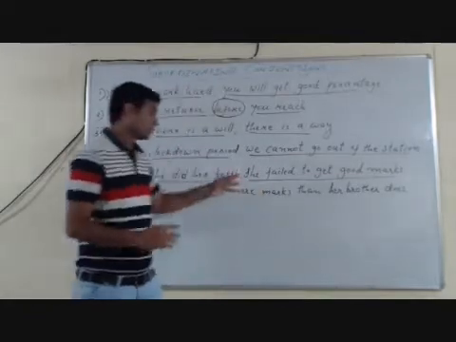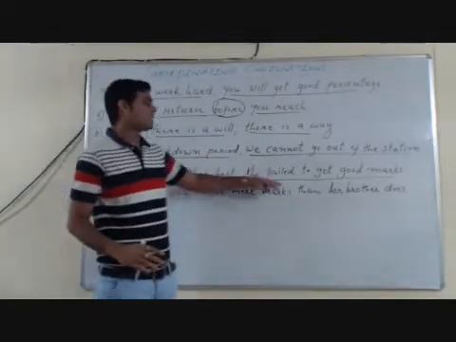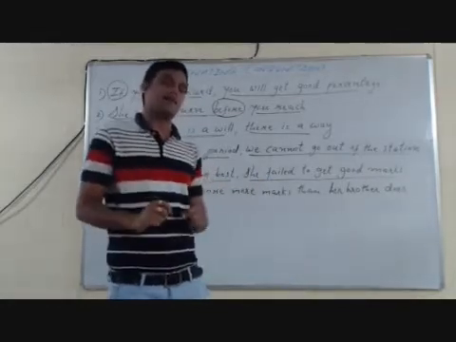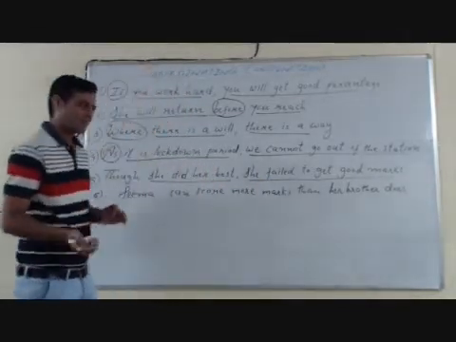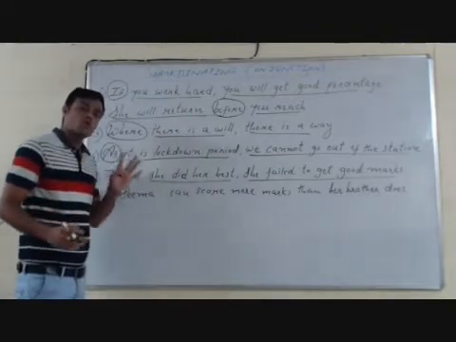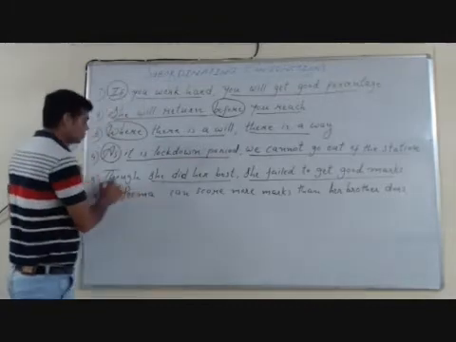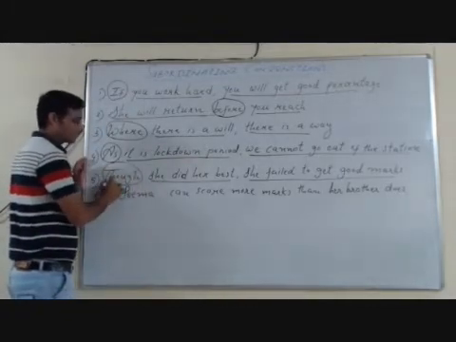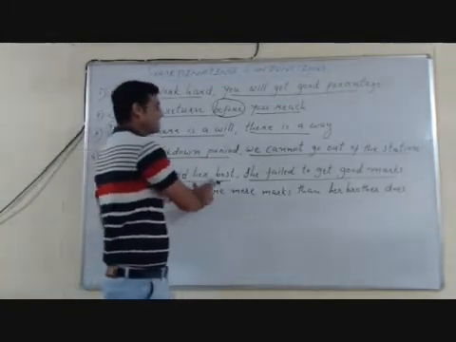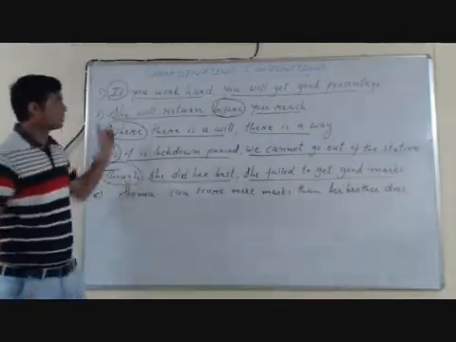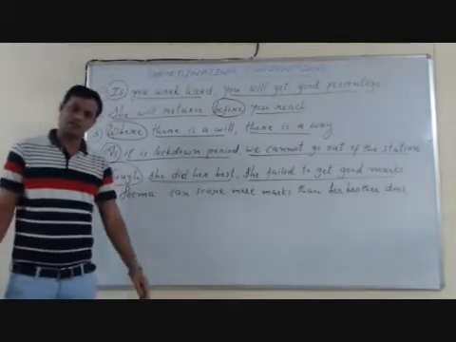But here, she did her best, she failed to get good marks. So to express contrasting ideas, we use though, although and while. Here we have used though, a conjunction which joins two clauses. So though is also a subordinating conjunction.